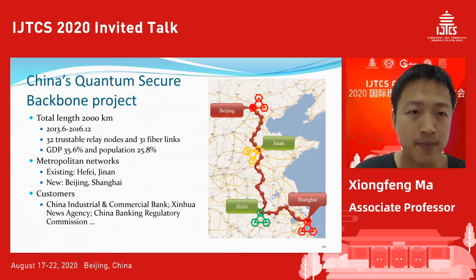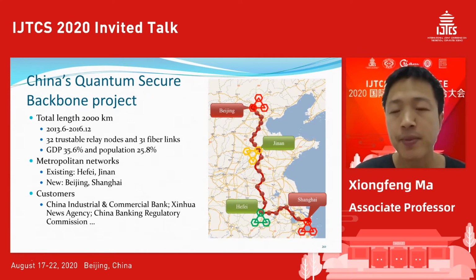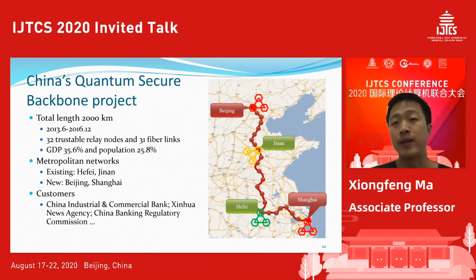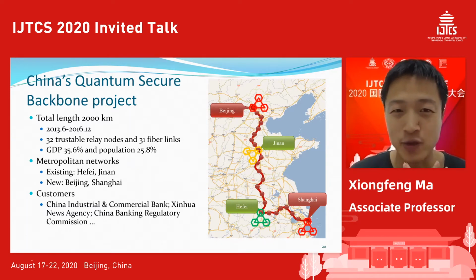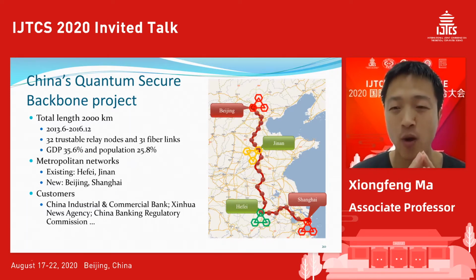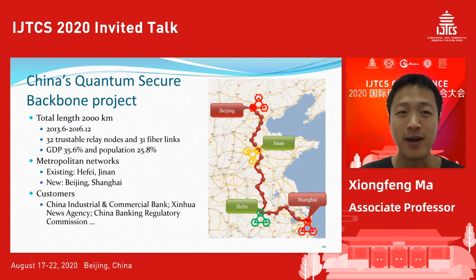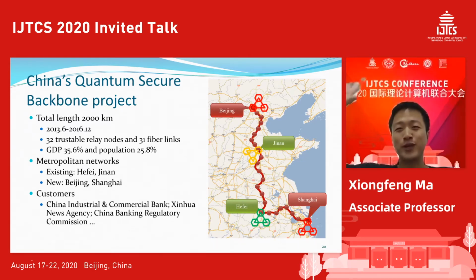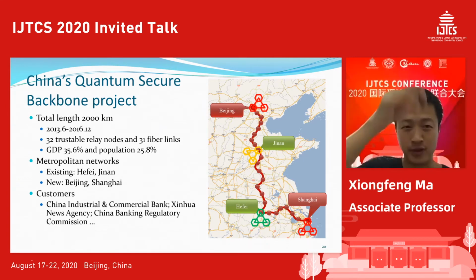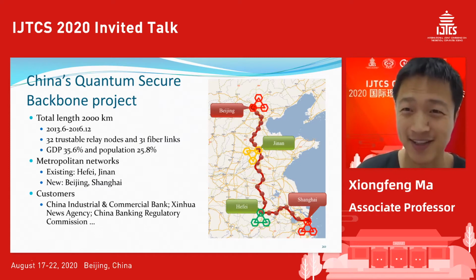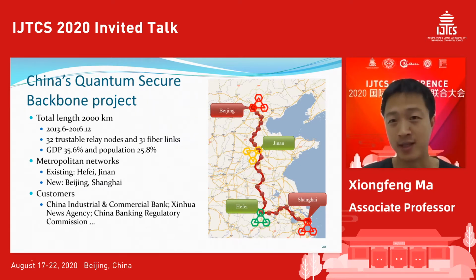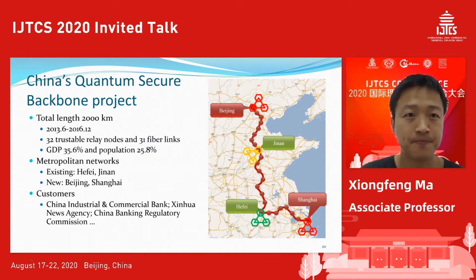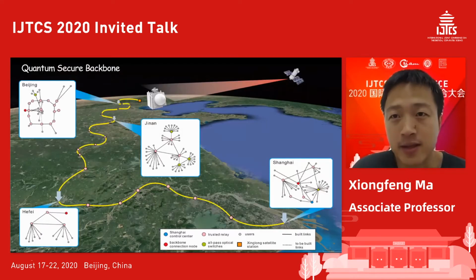The construction was already done at the end of 2016, and it's continuously running. Even today, it's still running. Actually, if you go to Shanghai, USTC Shanghai branch, there's one big exhibition area. You can see those screens that show all the keys distributed between these nodes. It's a very nice demonstration, a very nice implementation. And also there are some companies that already use these keys. Okay, so that's a picture.